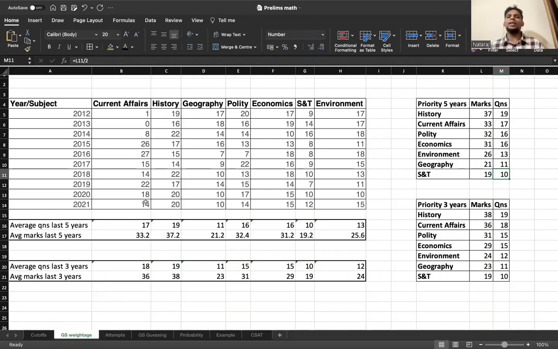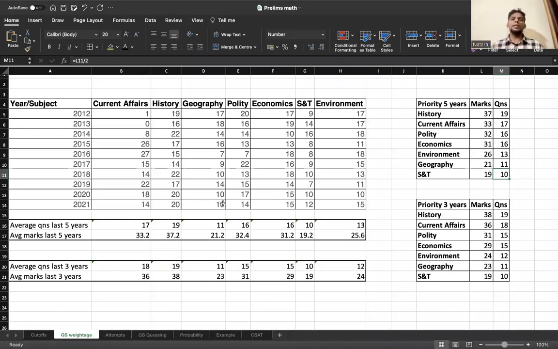Economics, for sure, you know that there are 15 questions. Science and tech, you know that 12 questions. Environment, you will have some questions. So if you look at these patterns, this is an analysis provided by an institute. I think I've taken this from Career Launcher, right? So that's where I borrowed this. But we can do this assignment as well. You will notice that some would classify this as environment, some would classify this as current affairs. So the numbers would vary a little bit, but overall this is what happens.